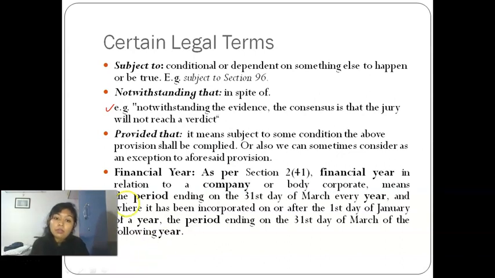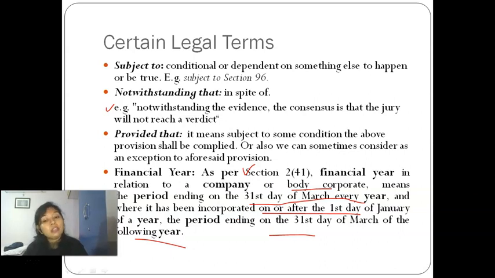But if we talk about section 2 clause 41 of the Companies Act, financial year is defined in relation to a company or body corporate as a period ending on 31st day of March every year, and where it has been incorporated on or after 1st January, then the period ending 31st day of March of the following year. That is, generally every year your year will end on 31st March.